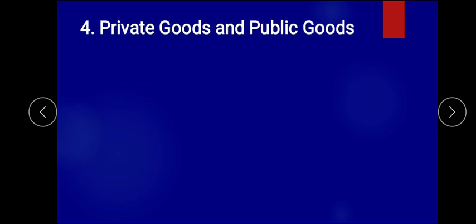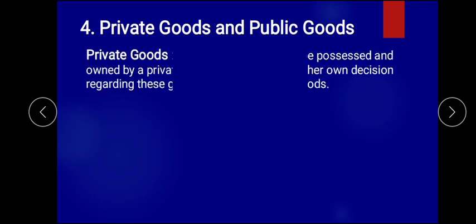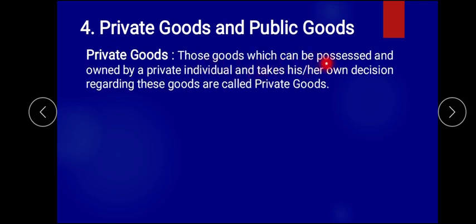Then after, the fourth one, we are going to study private goods and public goods. Now the word private stands for individual. So private goods are those goods which can be possessed, acquired and owned by an individual, and he or she takes her own decision regarding those goods.